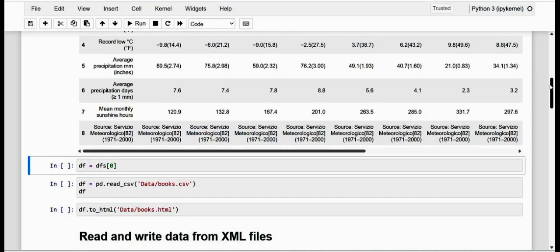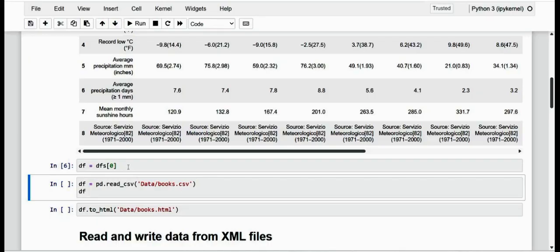So here is our data frame which we have extracted, and dear friends, we are going to make use of it as dfs[0]. This is the index. And just as there is a function for reading and extracting data from an HTML page, there is a method that converts a data frame defined by us into HTML.